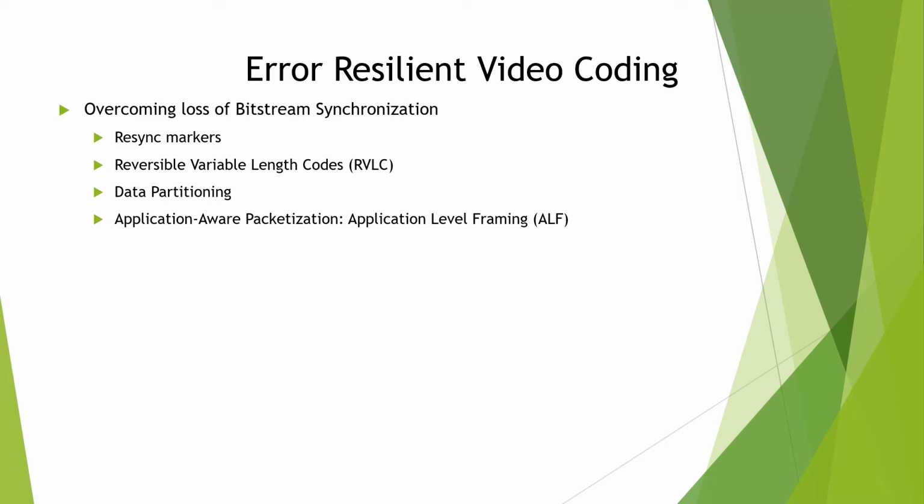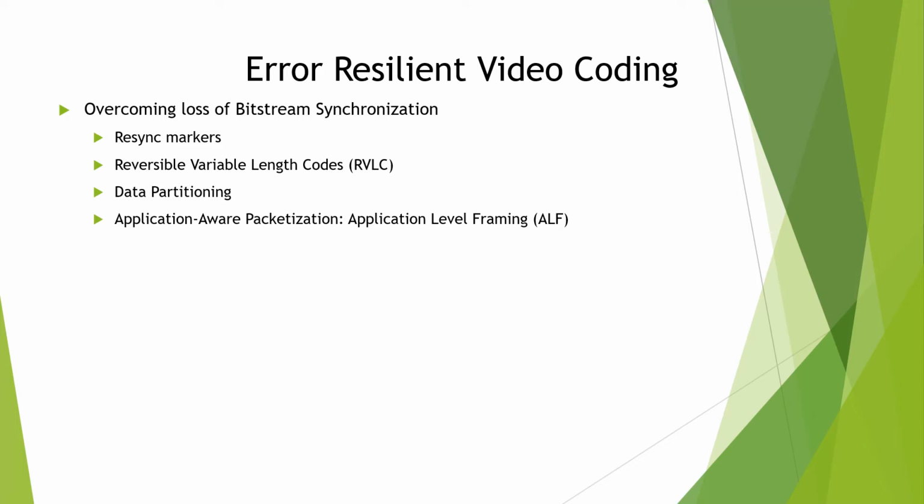The key to overcoming the problem of loss of bitstream synchronization is to provide a mechanism that enables the decoder to quickly isolate the problem and resynchronize to the bitstream after an error has occurred. We now consider a number of mechanisms that enable bitstream resynchronization. The first one is the resync markers.